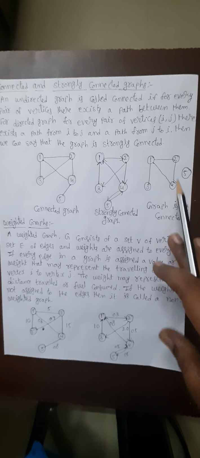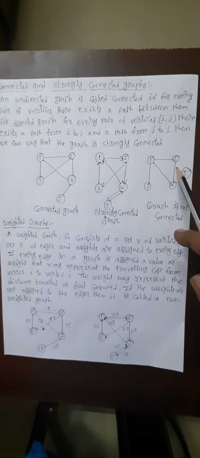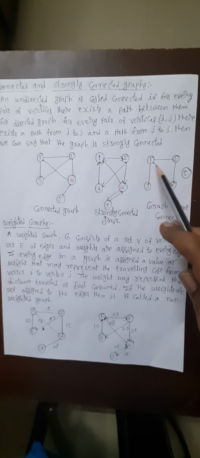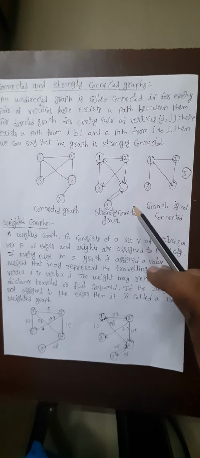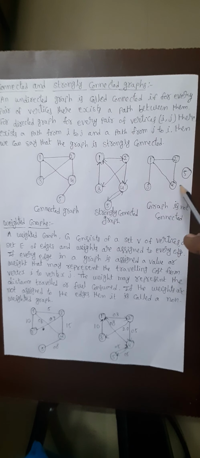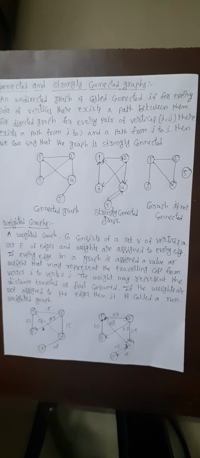And if we take the next one, 1 to 2 there is a path, 2 to 4 is a path, and 1 to 4 there is a path, 1 to 3 there is a path, and there is no path between 3 and 4, as well as 4 to 5 or 2 to 5, so the graph is not connected. And see the next one, weighted graph.